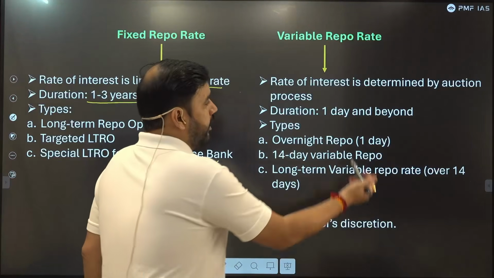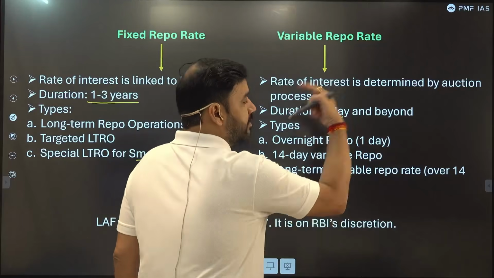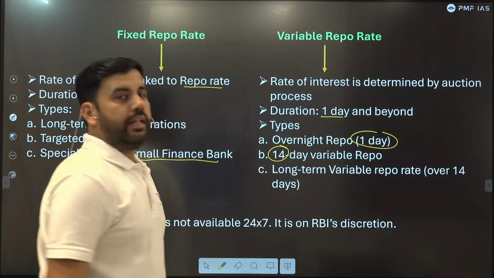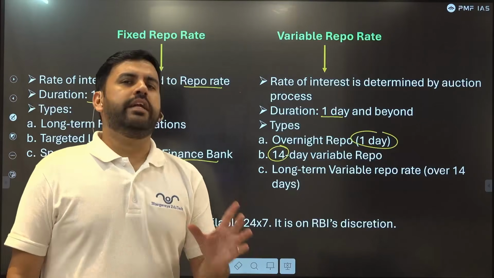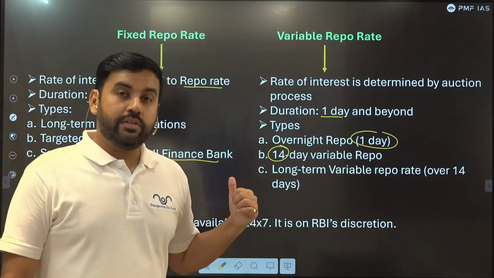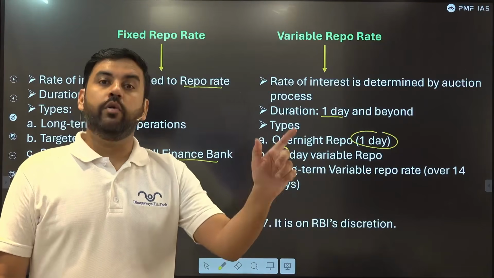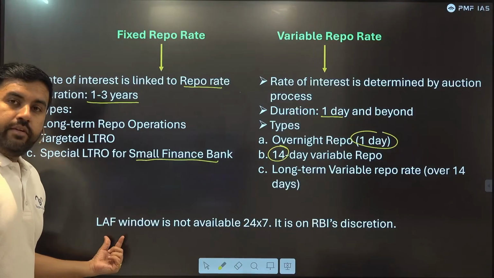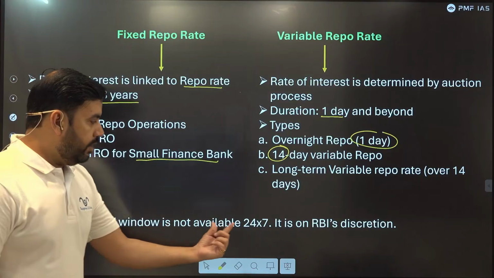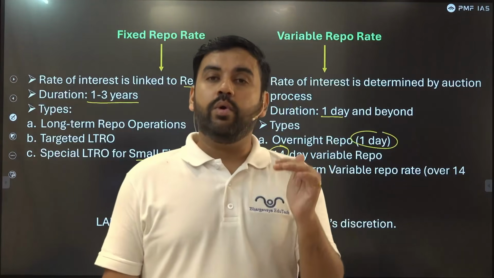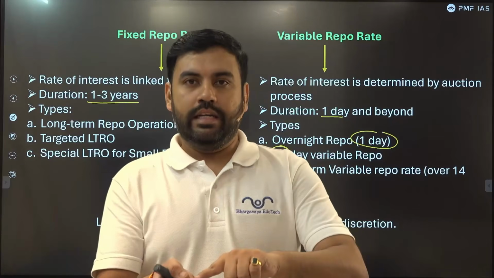Given this, the duration can be 1 day, 7 days, 14 days, and up to beyond that. Usually it is 14 days. But in the news article, it was for 7 days, just for 1 week. The window will open. LAF, liquidity adjustment facility window, is not available 24/7. It is at the RBI's discretion.